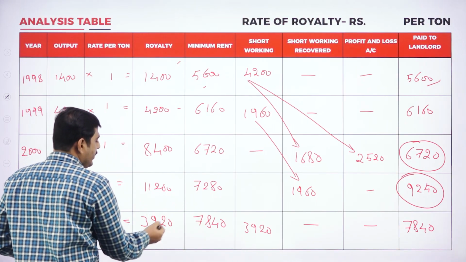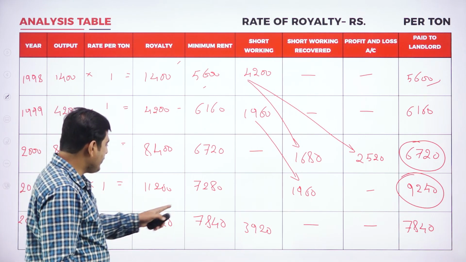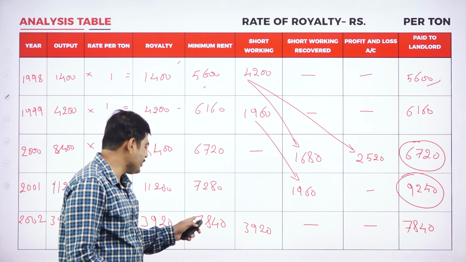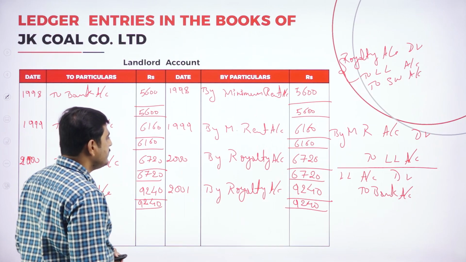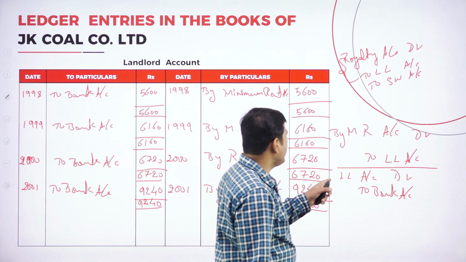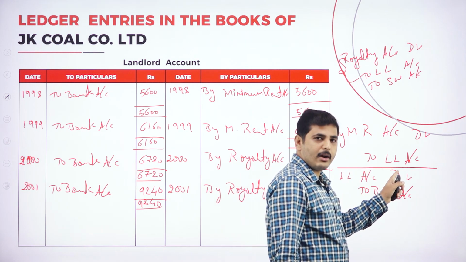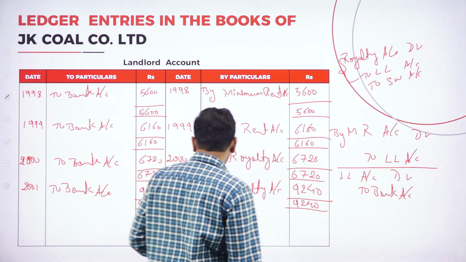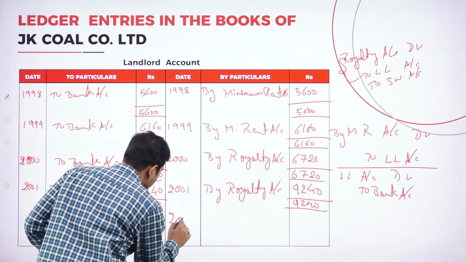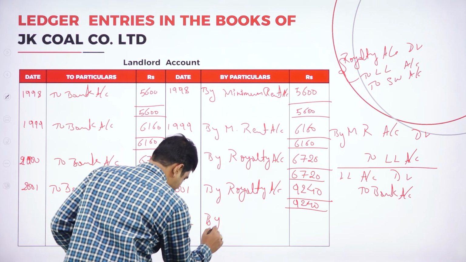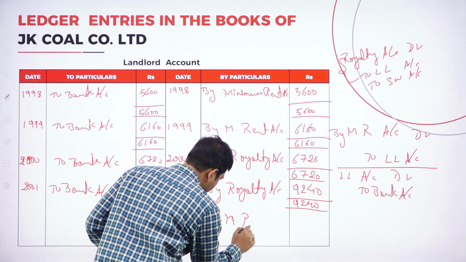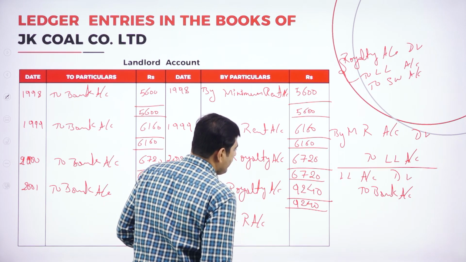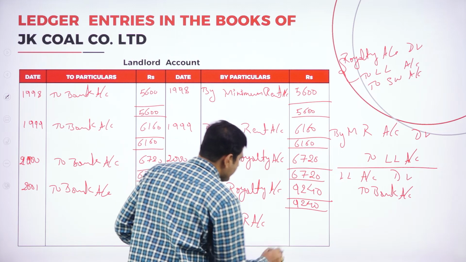Again for last year, look at the last year. Either the royalty or the minimum rent, whichever is more we have to pay. So we are paying the minimum rent. How much minimum rent? 7,840. What is the journal entry for minimum rent when you are paying the minimum rent? Minimum rent account to landlord account. So we have to write by minimum rent account, 2002 by minimum rent account. What is the minimum rent we are paying? 7,840.